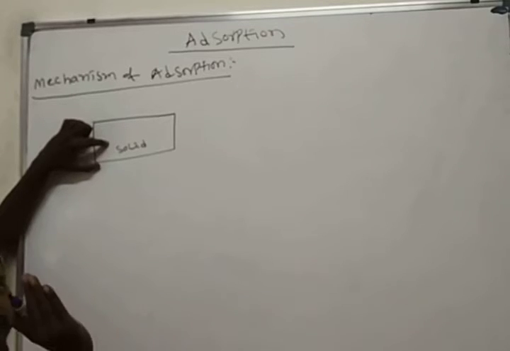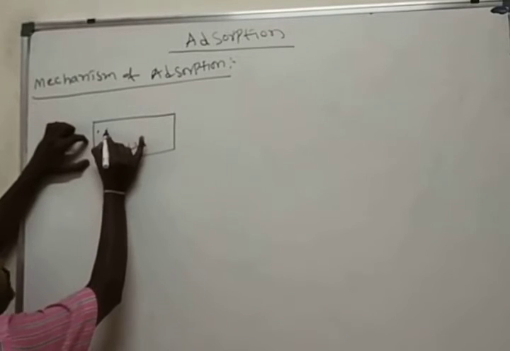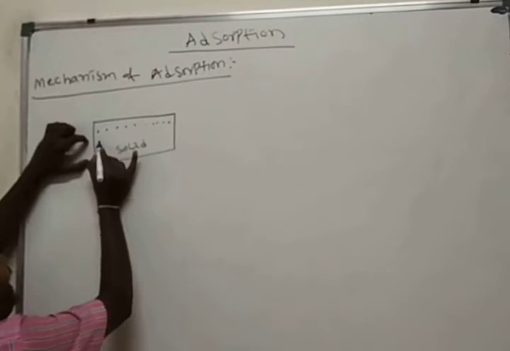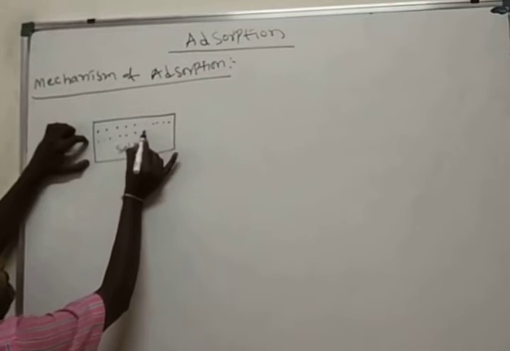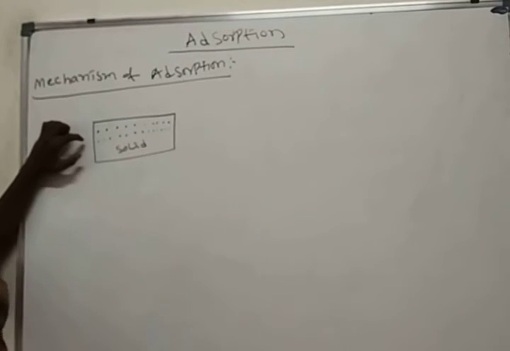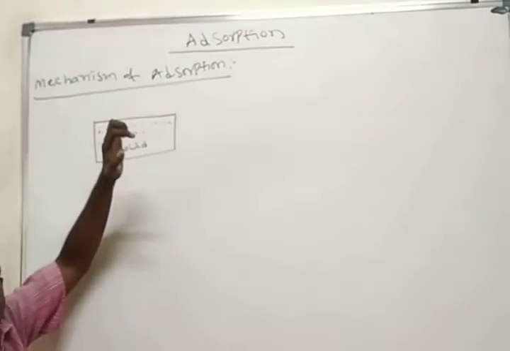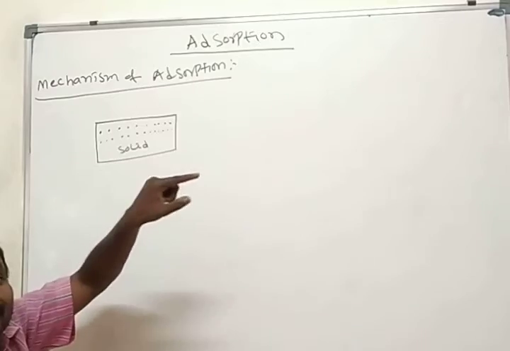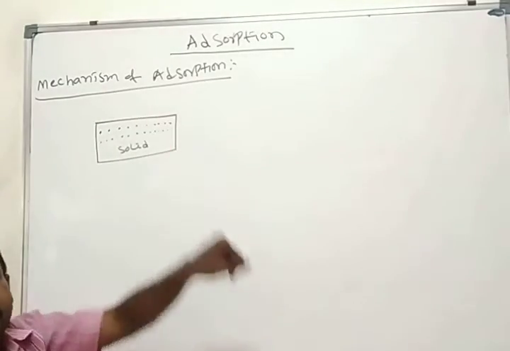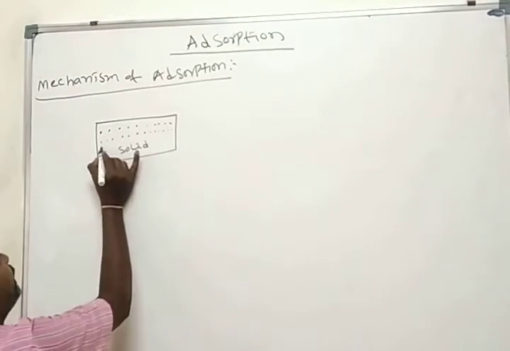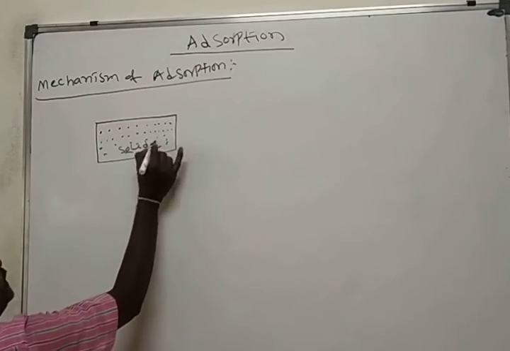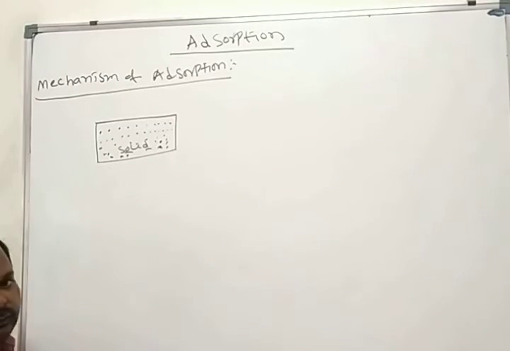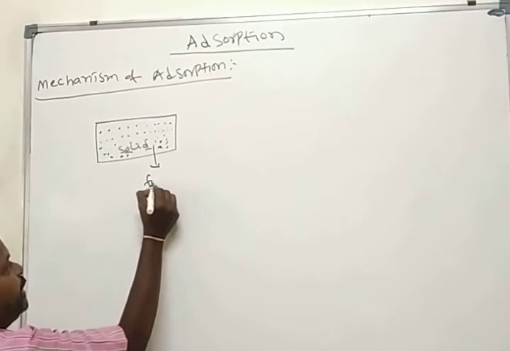That means the solid material should have activated particles, and these particles should have some force to attract other gases or liquids. Remember that: these particles should have the forces.